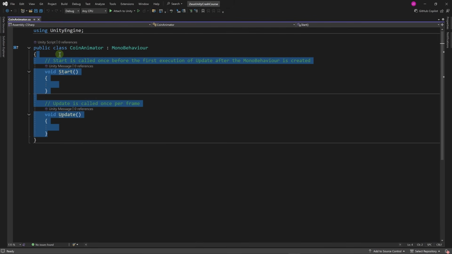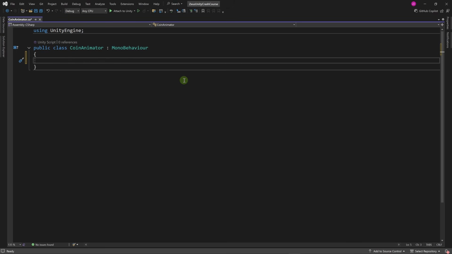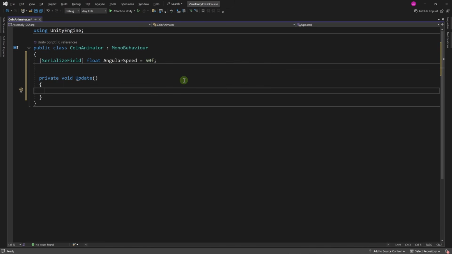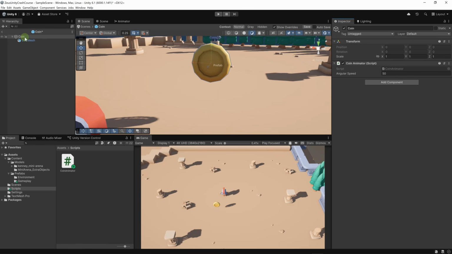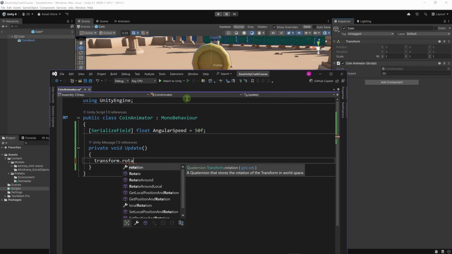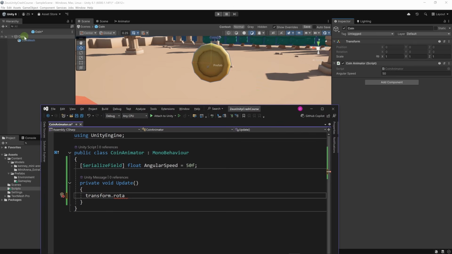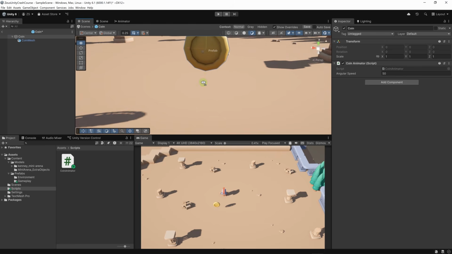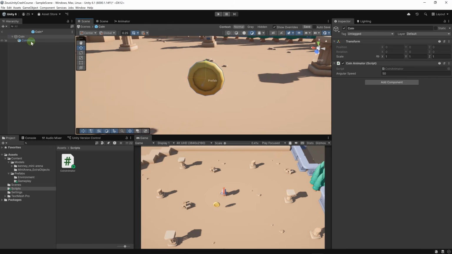Here, let's remove all of these methods and let's add a float. So we're going to use SerializeField and declare a float. Let's call it angularSpeed and set it to 50 by default. 50f. Now let's declare the Update method, Update. Now we don't want to rotate the object itself. Here in our code, if we do transform.rotation, this will in fact rotate the object itself. That's not what we want. We don't want to rotate this coin object. We want to rotate the coin mesh. So we need a reference to this coin mesh inside our script.